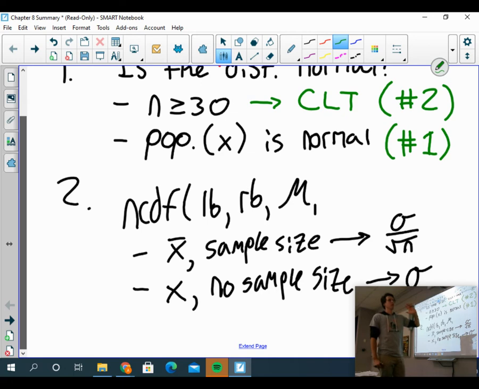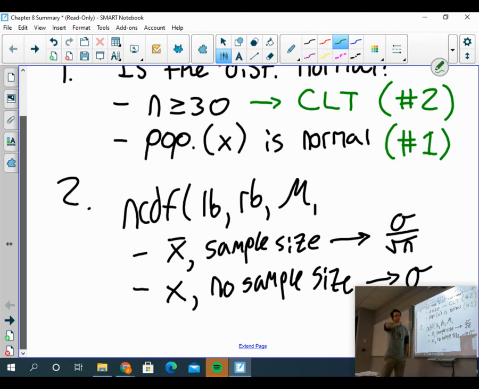They're one and the same, given that the distribution of sample means is normal. If the distribution of sample means isn't normal, you're not even messing with it. You're saying you can't solve it. So if you get to step 1 and neither criteria, theorem 1 or theorem 2, is met, you can't solve the problem. But if the distribution of sample means is normal, you're probably going to be using norm CDF, and the mean of the population is the same as the mean for the distribution of sample means.